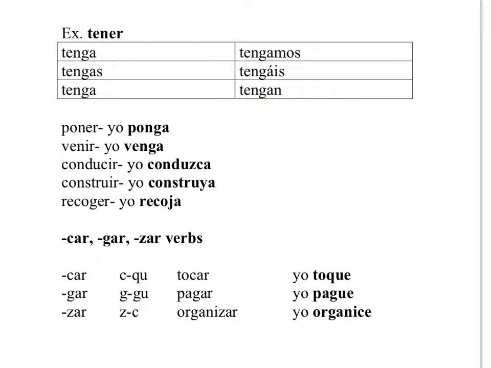Okay, let's look at some of these other verbs. Poner, we've got ponga, which is put. Venir, venga, which is come. Conducir, conduzca, drive.